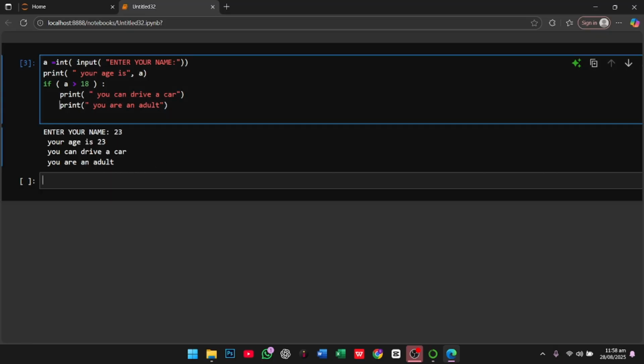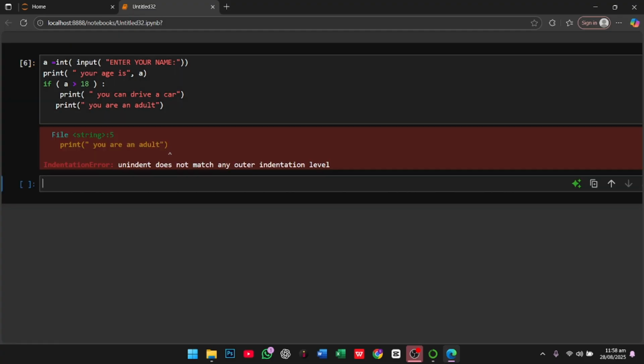But if I remove the indentation and give only three spaces and run this program, you see there is an indentation error, because you didn't give the four spaces. That's why the error happened.